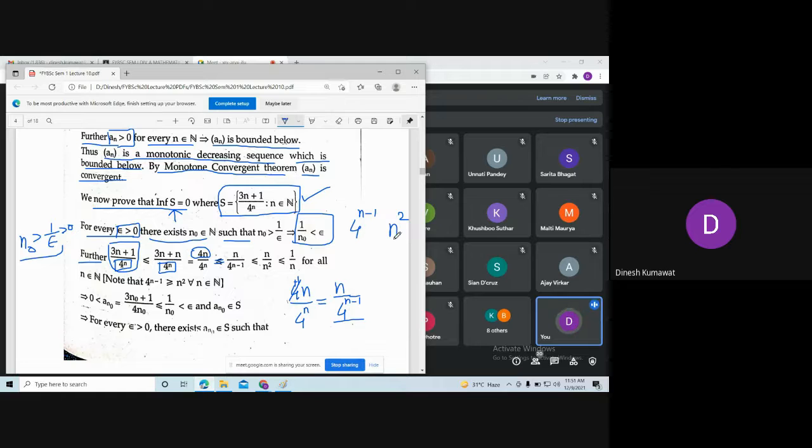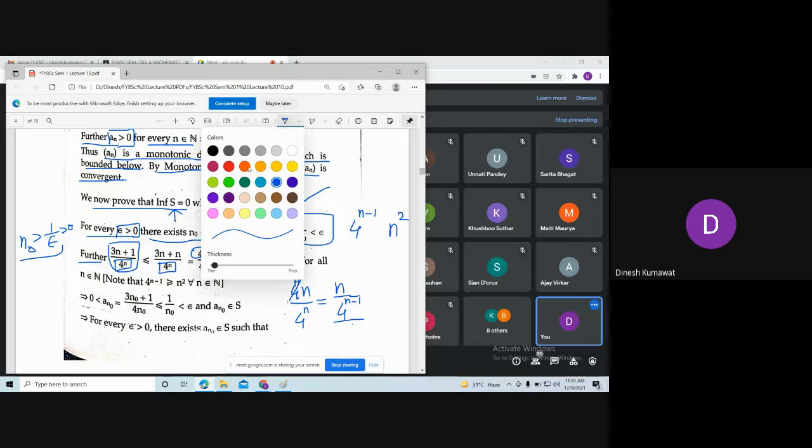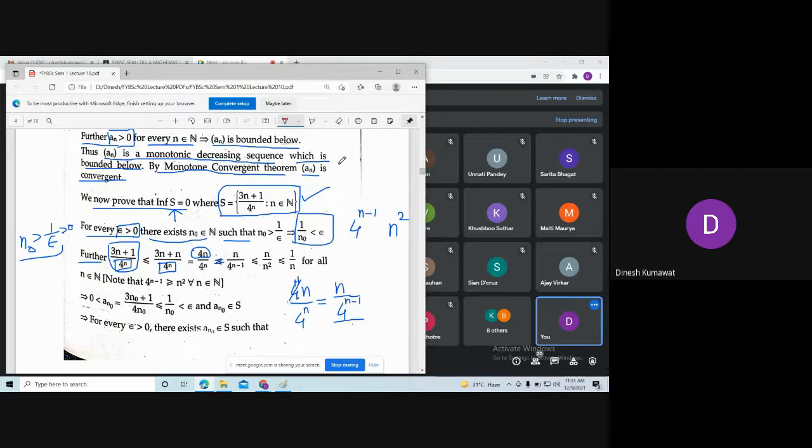What happens if I put n equal to 1? Then 4 to the power n minus 1 is 1, and n square when n is 1 is also 1.